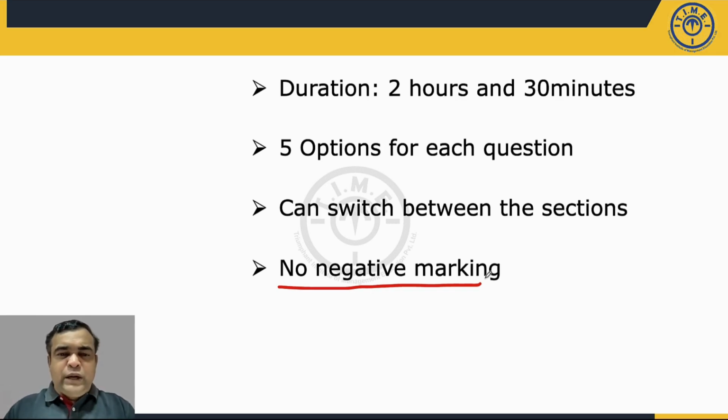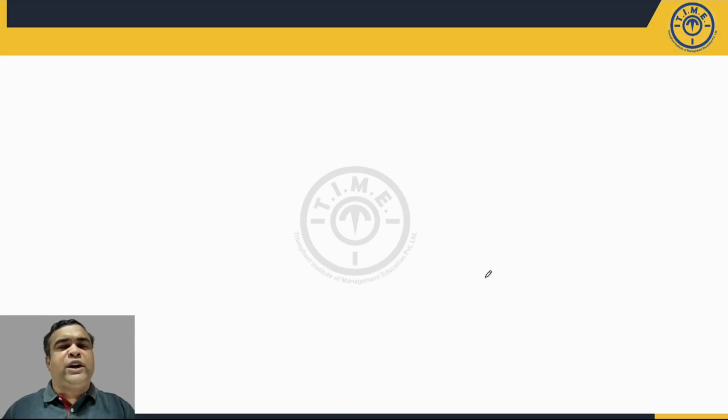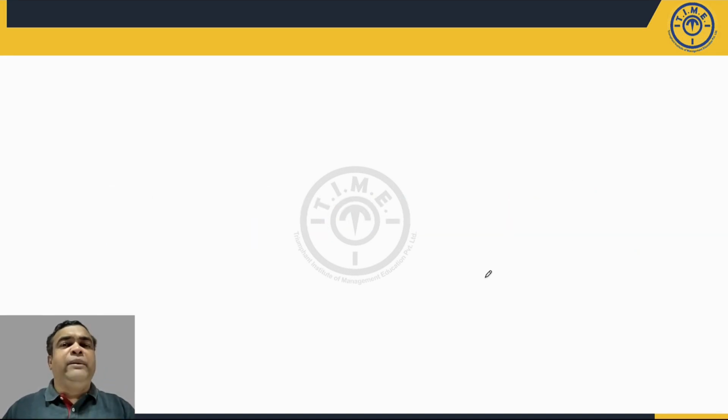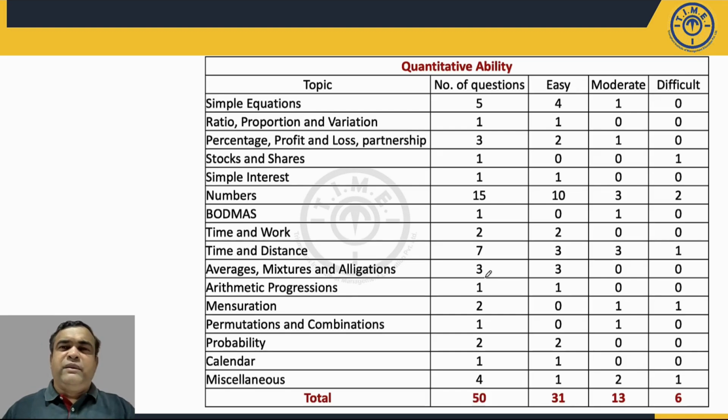Now let's look at the details of each of the sections. As I said, though you can attempt any section at any point of time, let me check the order as I start with the quantitative ability. If I look at the overall level of difficulty in this quantitative ability section, first of all, you should understand the difficulty level is subjective. For students who are well prepared with all the topics, if you know the particular concept, then that question is easy for them.